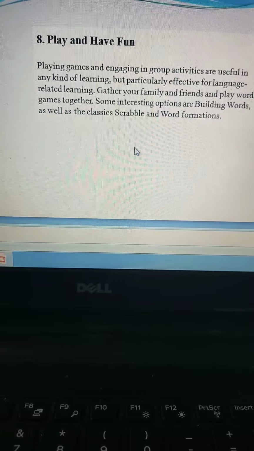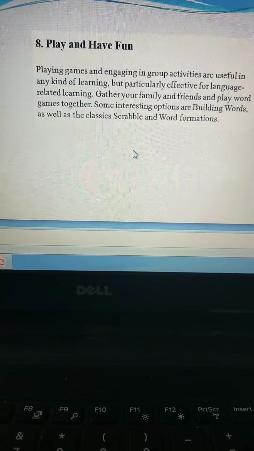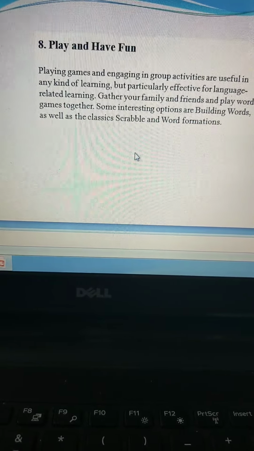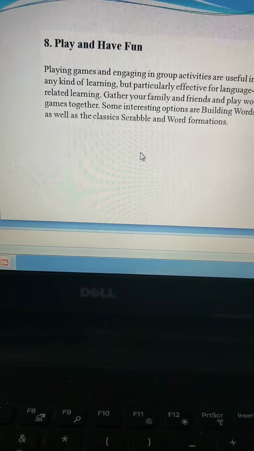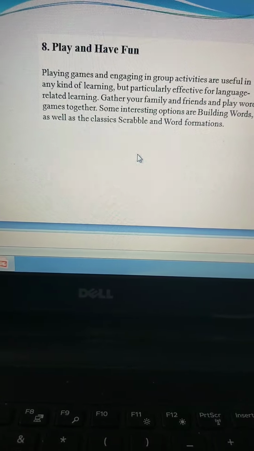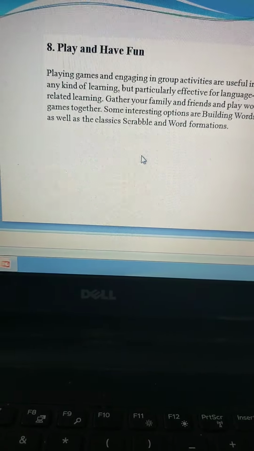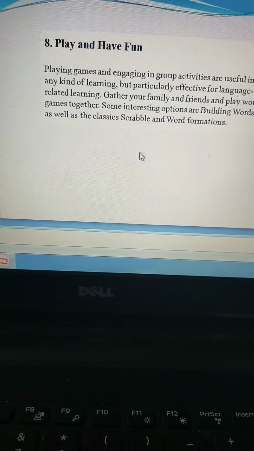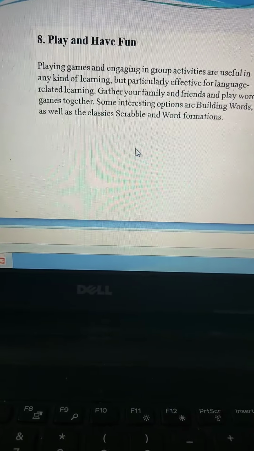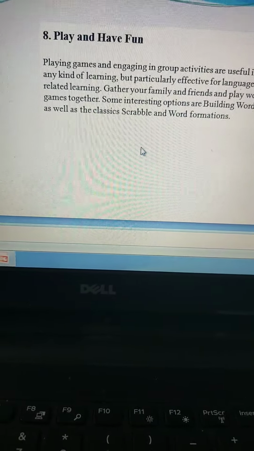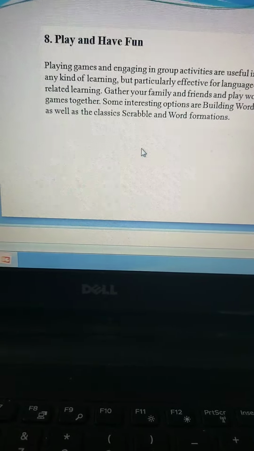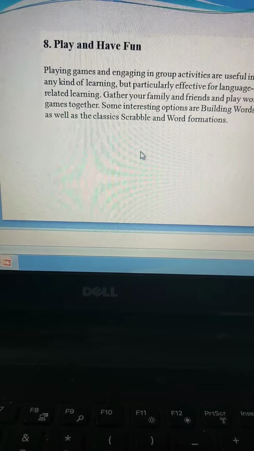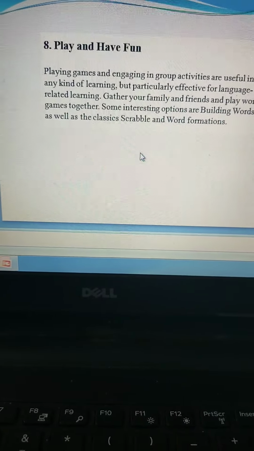And then plan and have fun, play and have fun. You can play with words. I told you, you can have a lot of fun with words. I really do that, guys. I enjoy my free time building words, doing those scrambled words, unscrambling of the words, locating words, building words. I do so much of vocabulary building in my free time. And I play on my mobile, guys. I'm really very happy. I'm so relaxed and I feel so energetic. And whenever I come across a new word, and I have framed something correctly, I feel so happy. Try doing this once.